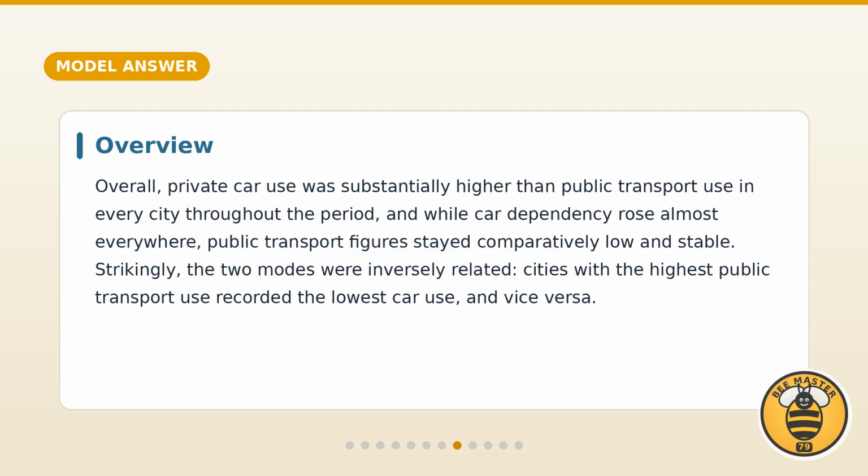The overview is the most important paragraph. Overall, private car use was substantially higher than public transport use in every city, and while car dependency rose almost everywhere, public transport figures stayed comparatively low and stable. Strikingly, the two modes were inversely related. Cities with the highest public transport use recorded the lowest car use, and the other way around.